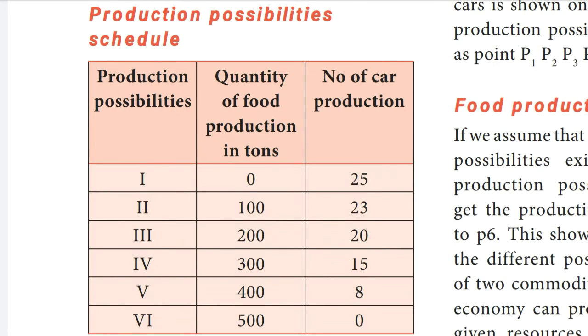Students, see the table, production possibility schedule. This schedule suggests that if all resources are thrown into the production of food, a maximum of 500 tons of food can be produced, given the existing technology. On the other hand, if all resources are instead used for producing cars, 25 cars can be produced. In between these two extreme possibilities exist. If we are willing to give up some food, we can have some cars.